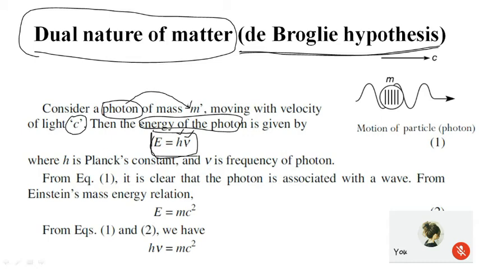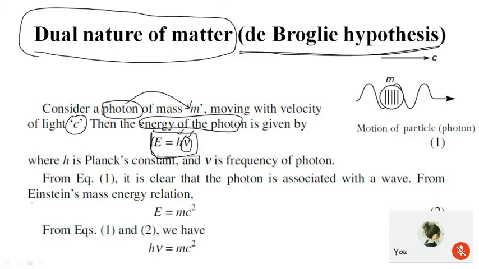From this we are saying that it exhibits a wave nature, because the frequency term is present in the energy expression for a photon. So definitely we expect that it behaves as a wave. The propagation of the photon will be in the form of a wave.